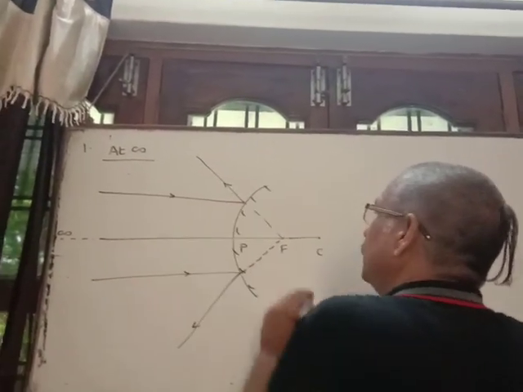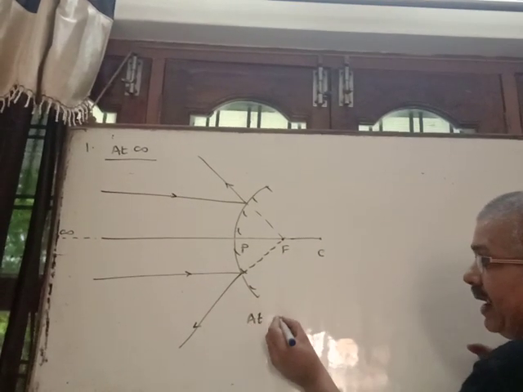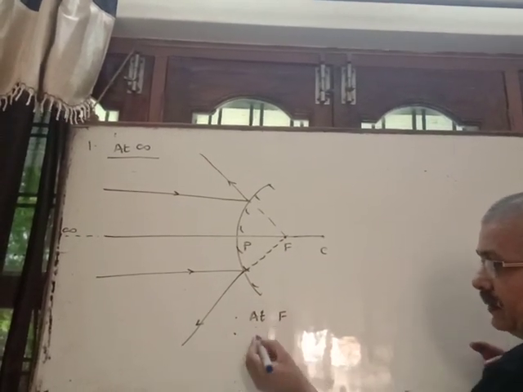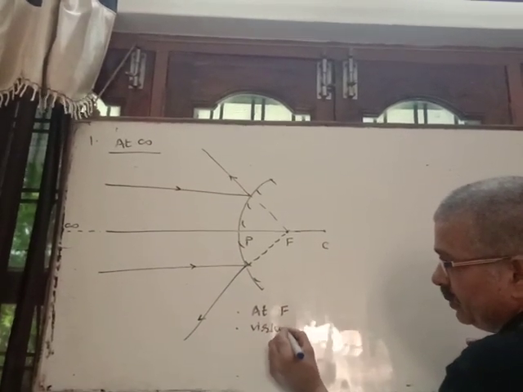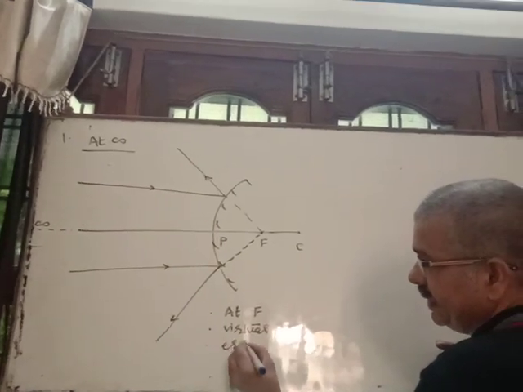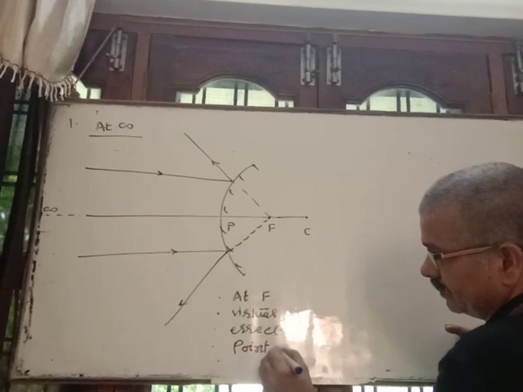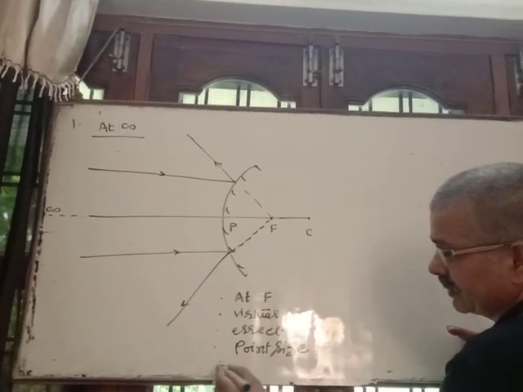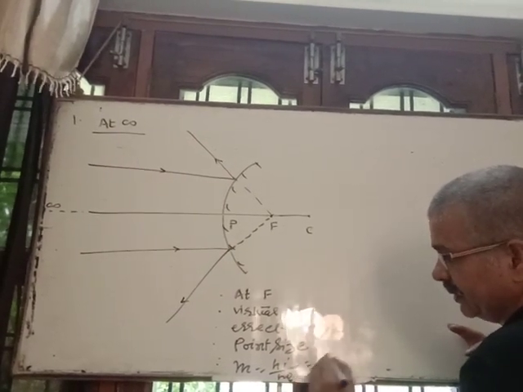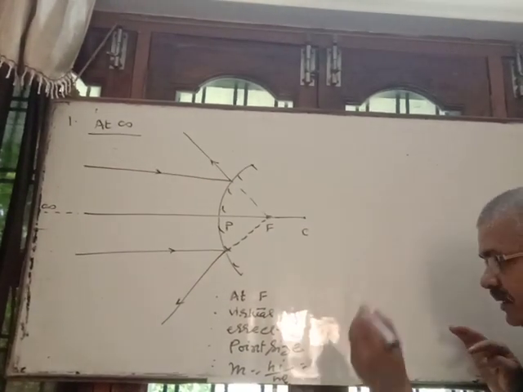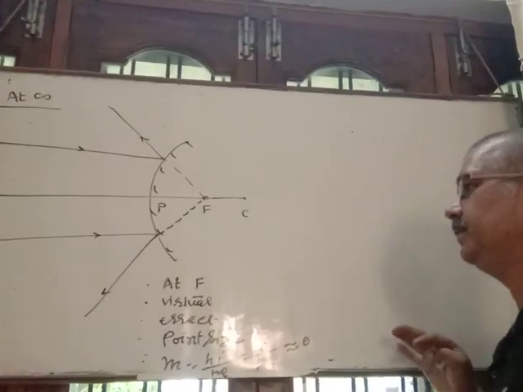Yes. So the image appears to form at focus. It is behind the mirror, so it is virtual, erect, point size, and magnification again is height of image by height of object. So height of image is point size, so that is 0. So 0 upon height of object is nearly 0.